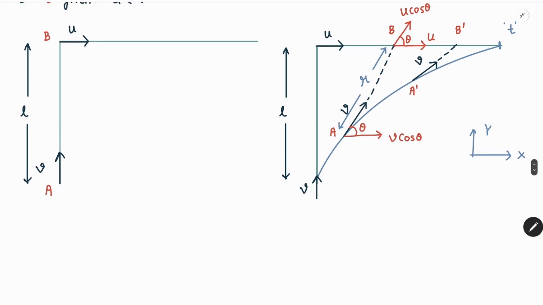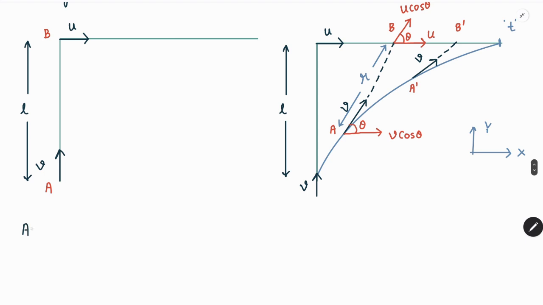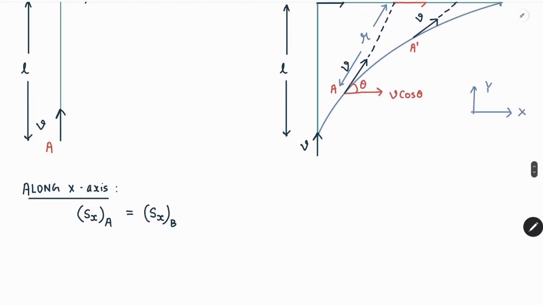So along x, we can say that the displacement along the x axis of particle A must be equal to the displacement in the x direction for particle B, so that at a certain instant of time A catches up with B. The only problem with A's velocity is that the velocity of A is variable and depends upon the function theta.